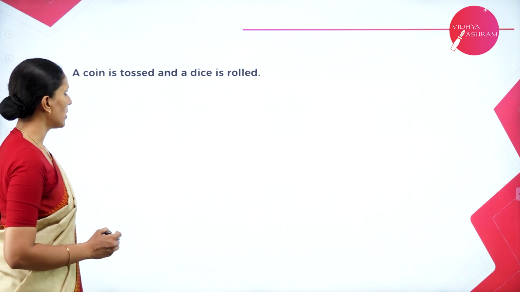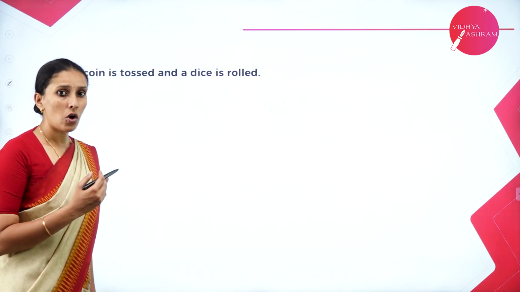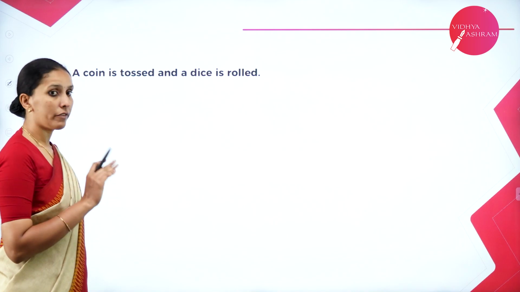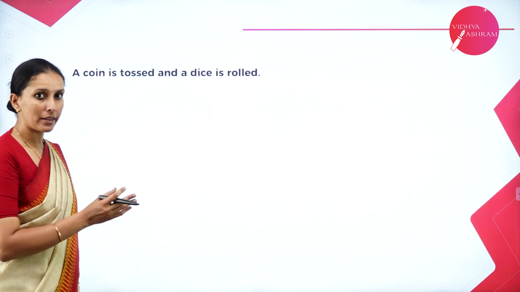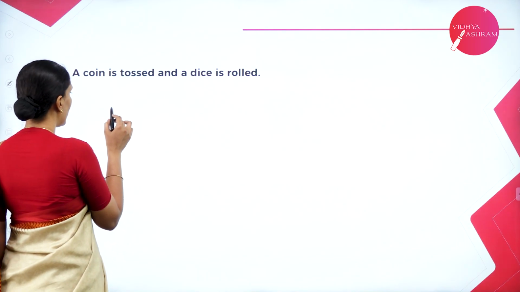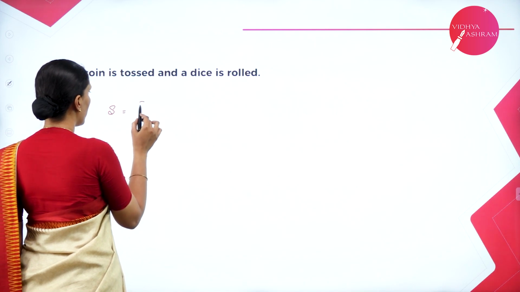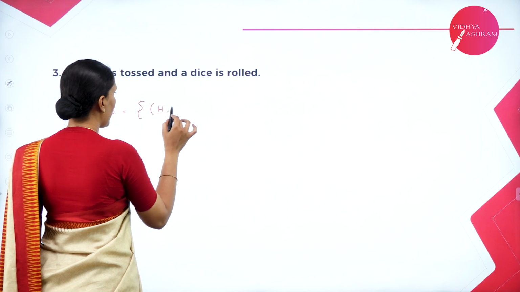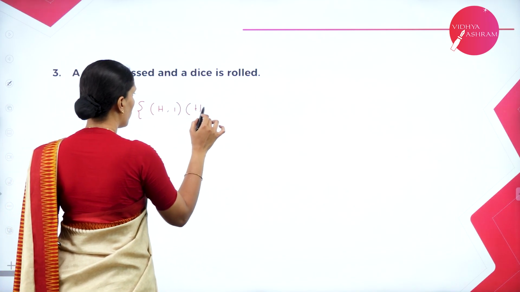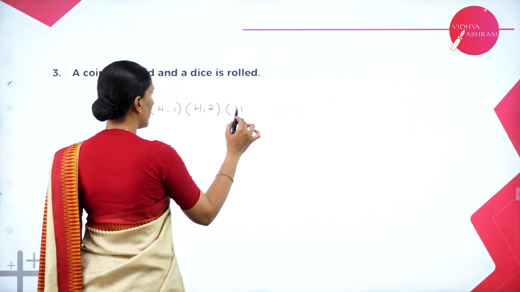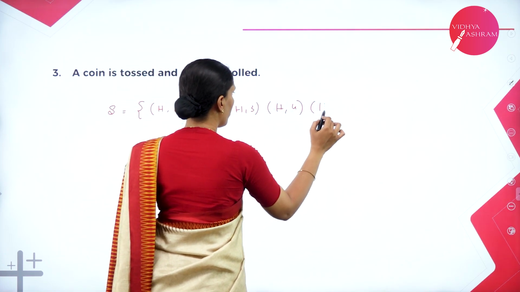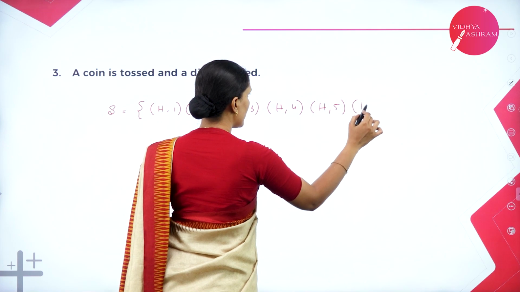A coin is tossed and a die is rolled. When a coin is tossed, we have 2 outcomes. When a die is rolled, we have 6 outcomes. So when we pair them together, we will get a sample space of the form: if the coin shows head, then the die may show 1 or 2 or 3 or 4 or 5 or 6.